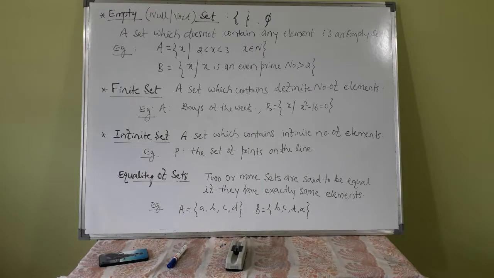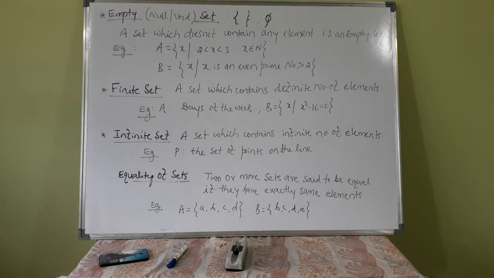B is the set of all x, where x is an even prime number greater than 2. The only even prime number is 2, you know this. But an even prime number greater than 2 cannot be possible. So this is an empty set.